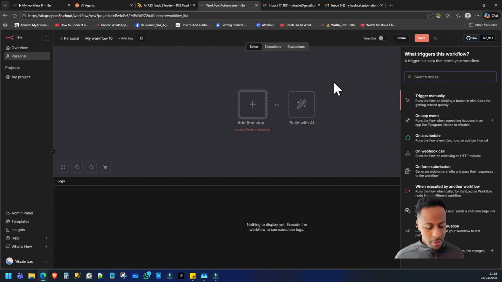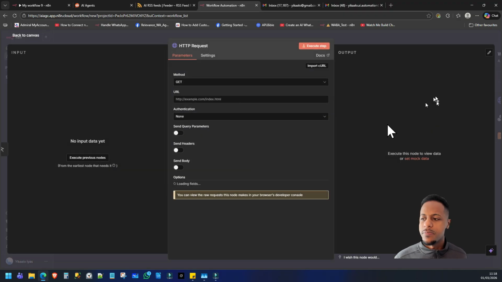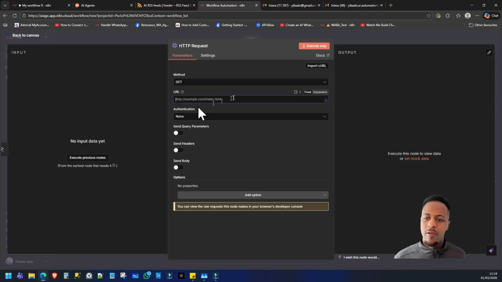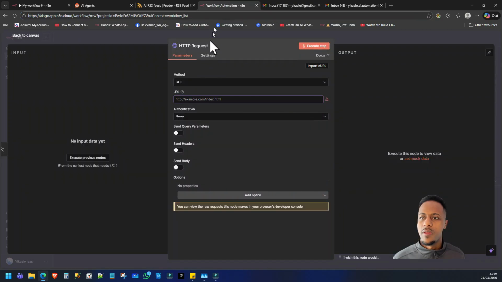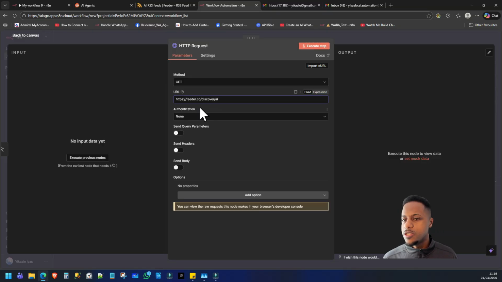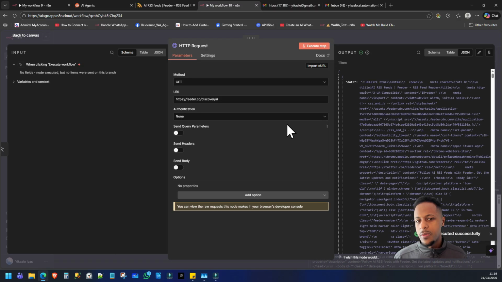So we want to add the first step, and we want to add the HTTP request. And here is where you put the URL of the website we get the information from. So in this case, I'm using the feeder.co. Pop that in there, and just to make sure that it works, you want to execute the step. There we go. So we've got the data here on the right hand side in the output column.